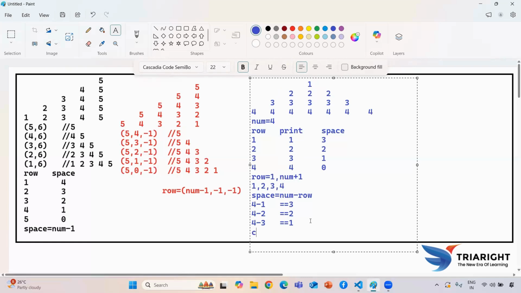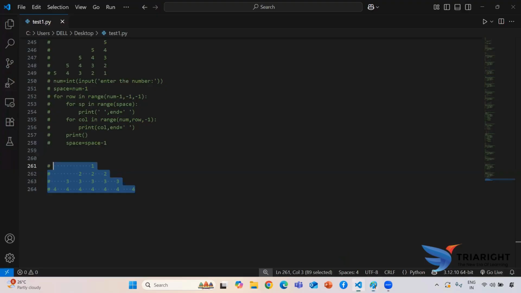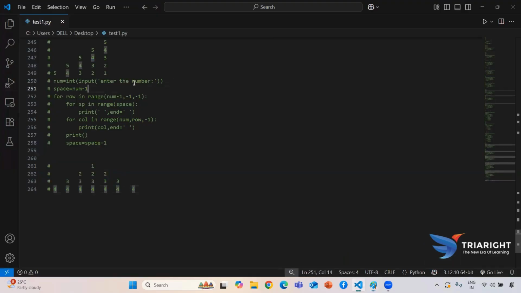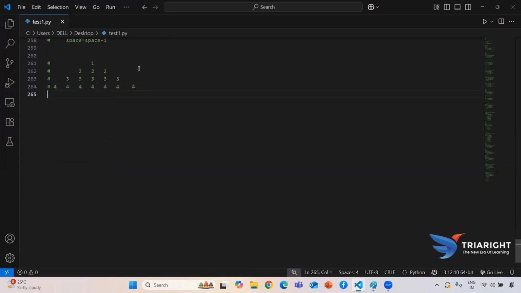So now for the column, I need to give row plus 2. Based on my row, it will directly print that particular thing. Why, guys, am I printing this row? Because row will generate this number. That's why I'm using it here. So now we are going to see this logic. I just copy this one. Now we are going to start implementing.